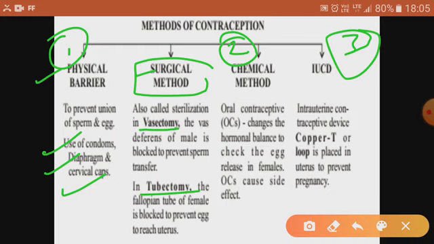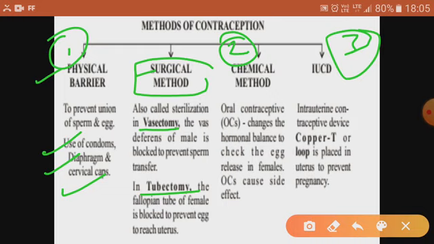Now the next one is the chemical method, widely used by females, like oral contraceptives, like you must have heard about Mala-D, Saheli. Many oral contraceptives are available, but there are some side effects associated with them, because these oral contraceptives used by females change the hormonal balance in the body, and with the change in hormonal balance, females can face problems like acne, weight gain, vomiting. So many ill effects or side effects are associated.